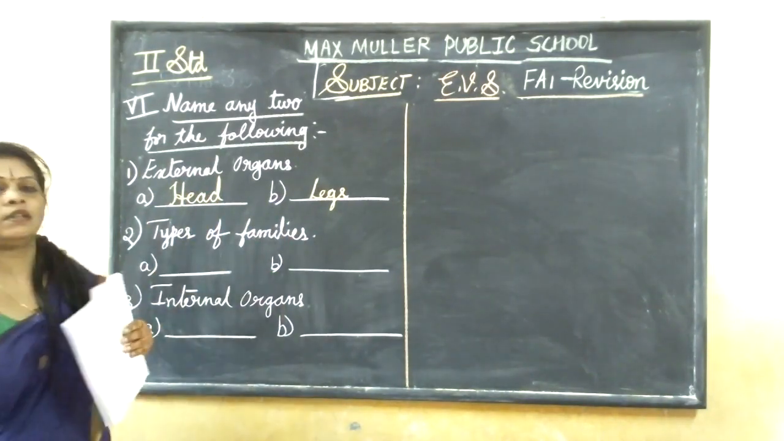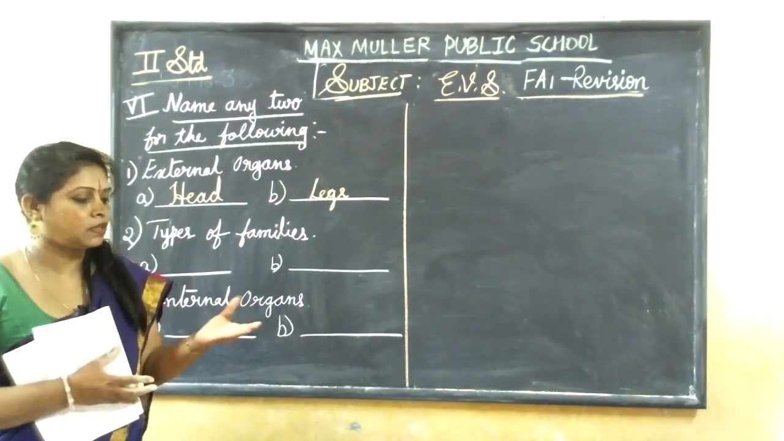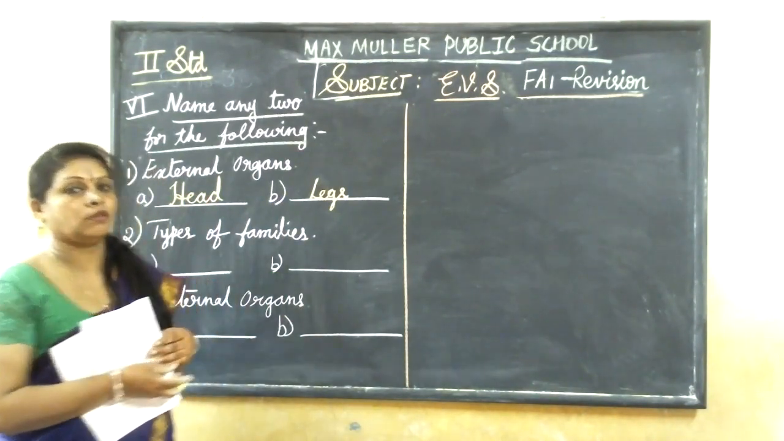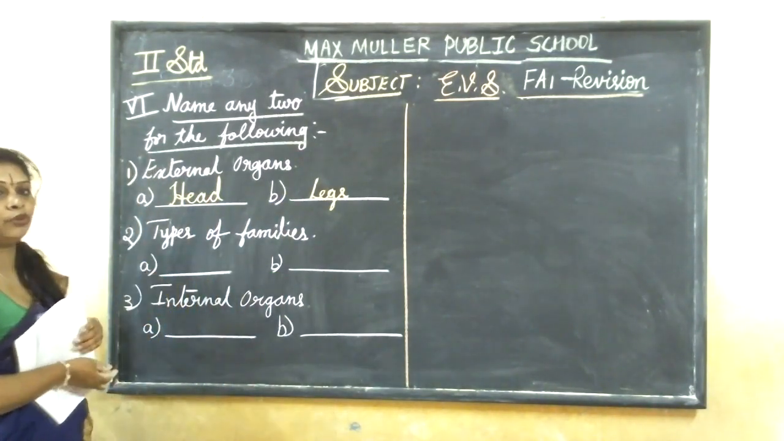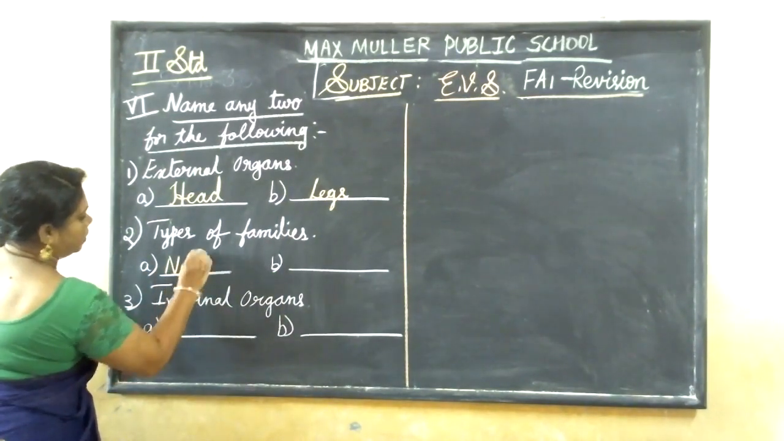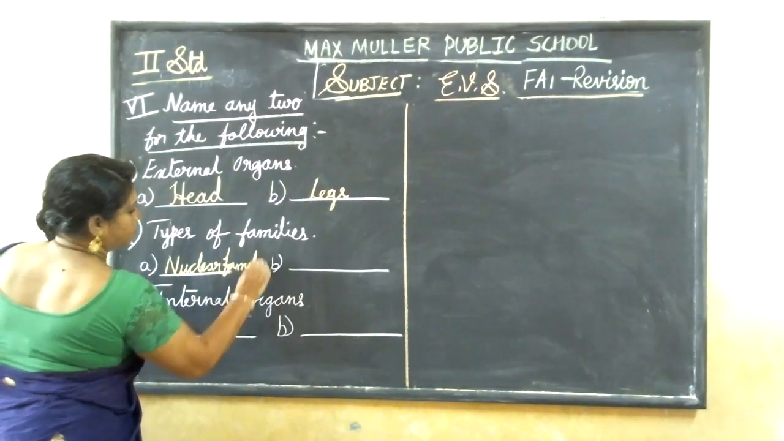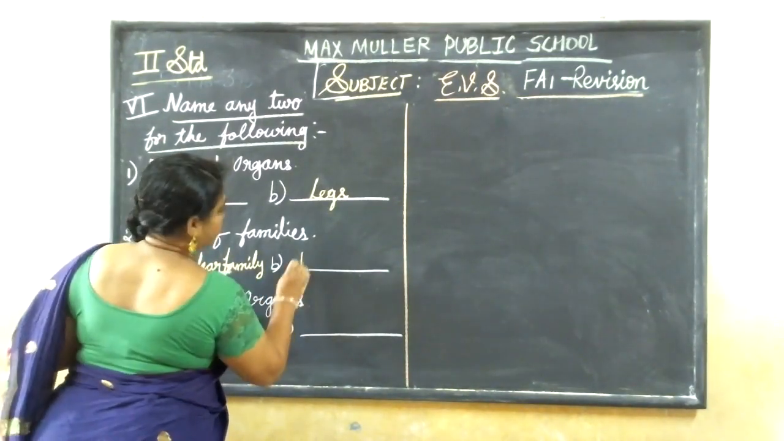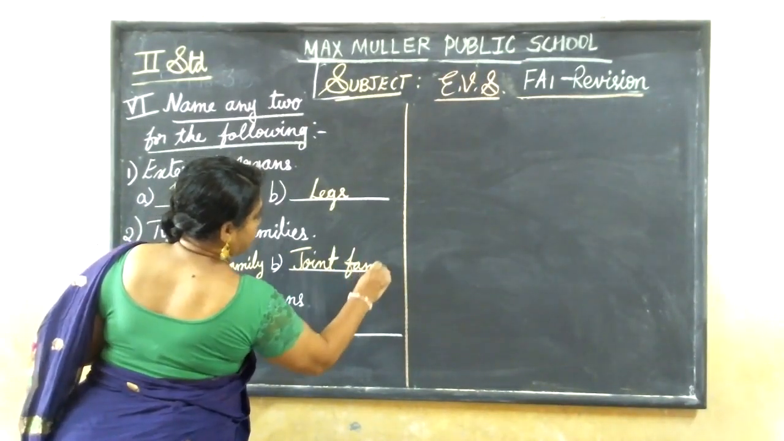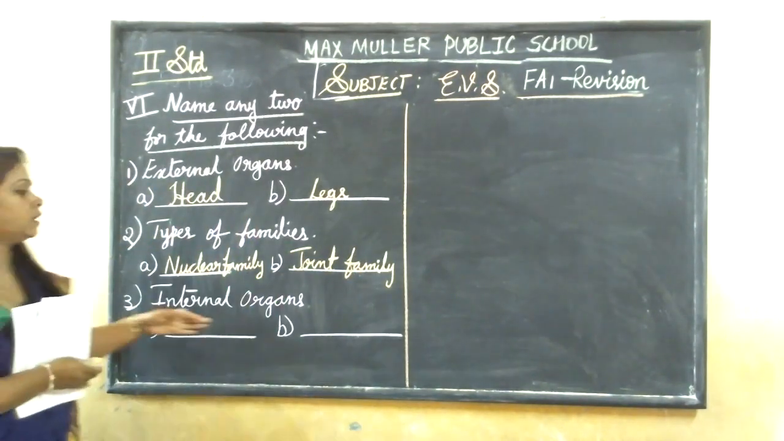Now, types of families. In my family, you have learned so many types. That is joint family, nuclear family, single parent family. Yes or no? So, in those three, you can write any two where you feel easy. So, you can write nuclear family and joint family.